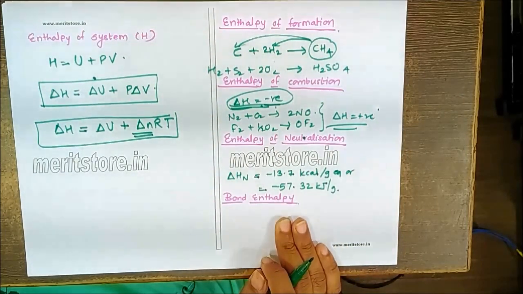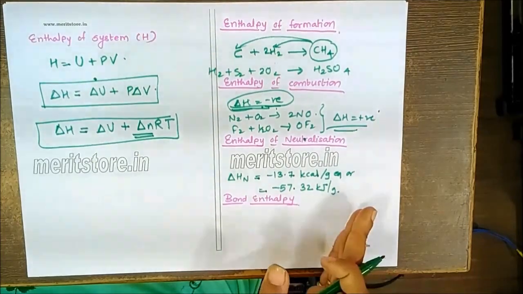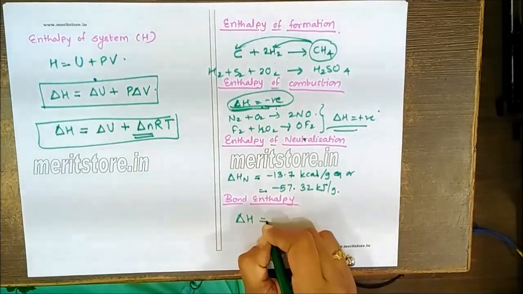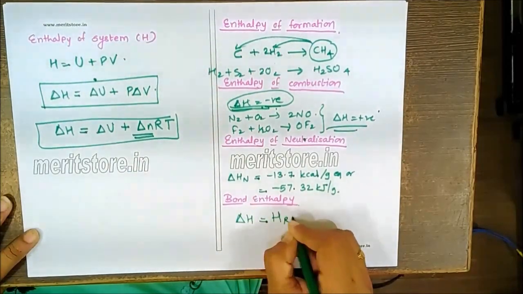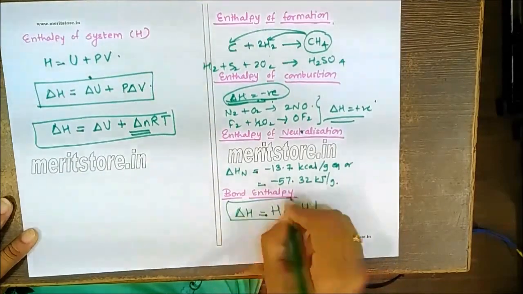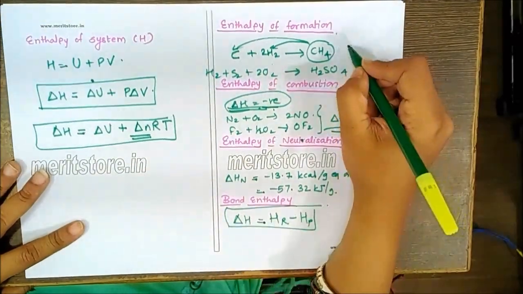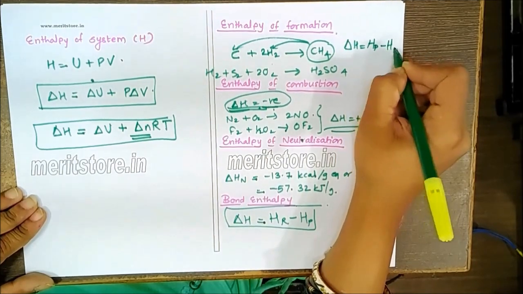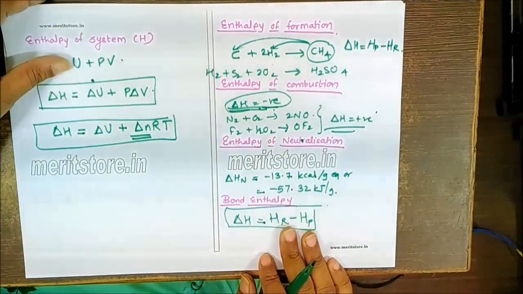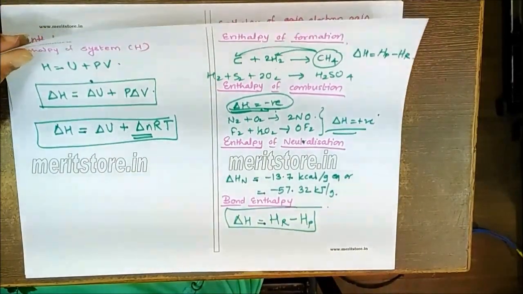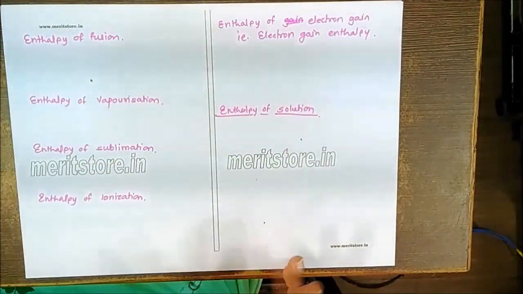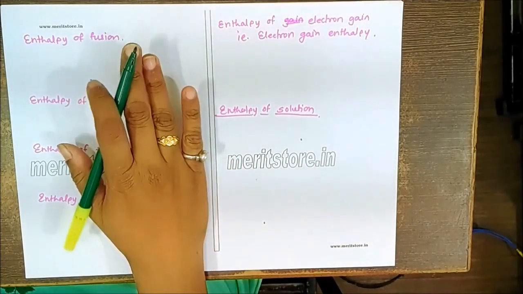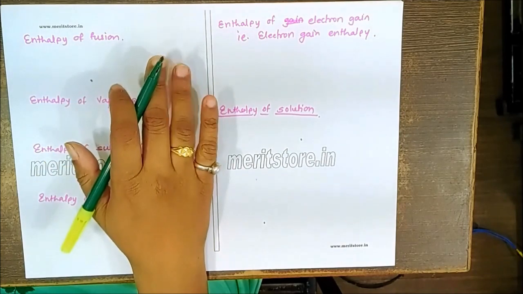Next is bond enthalpy. Bond enthalpy is nothing but the enthalpy change which is necessary to break a particular bond. So if you are calculating the heat of reaction using bond enthalpy, always remember it is heat of reactants minus heat of products. If I am calculating the enthalpy related to the enthalpy of formation, always remember delta H is equal to heat of products minus heat of reactants. So these are some formulas related to this that we have to remember. Now just a quick revision of the definitions. Heat of fusion is for 1 mole of a substance when it is melted, it's called fusion.